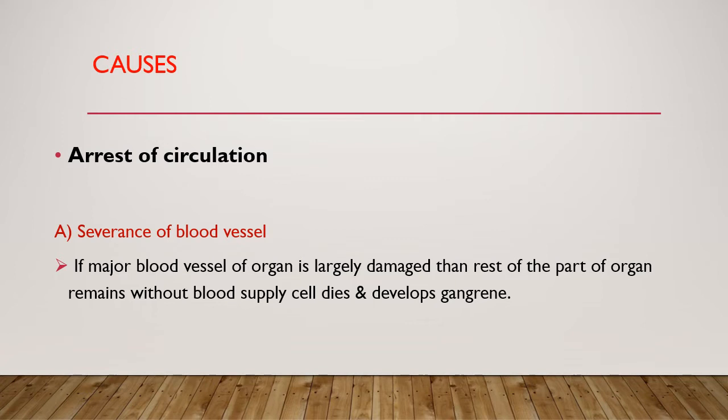Severance of blood flow means the major blood vessels of an organ are largely damaged. Then the rest of the organ remains without blood supply, and cells die and develop gangrene because of improper supply of blood and nutrients. This is the cause of gangrene: severance of blood vessels.